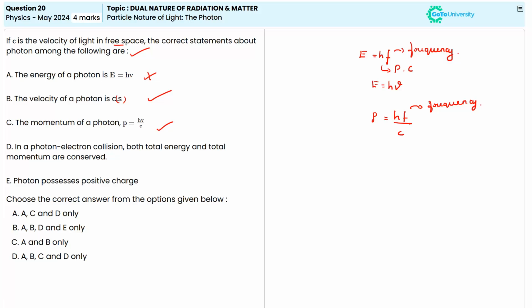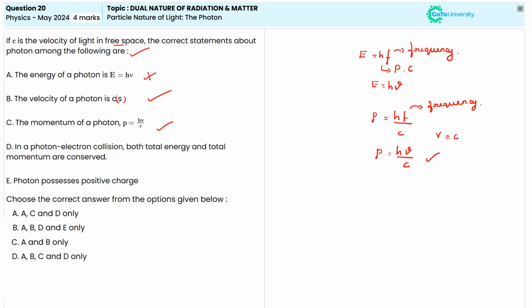It's given in the question that the photon is moving with the speed of light, which means v = c. So the statement C given here is correct.